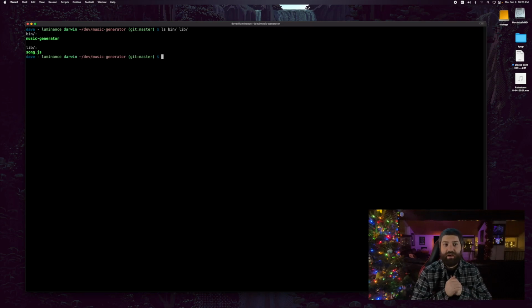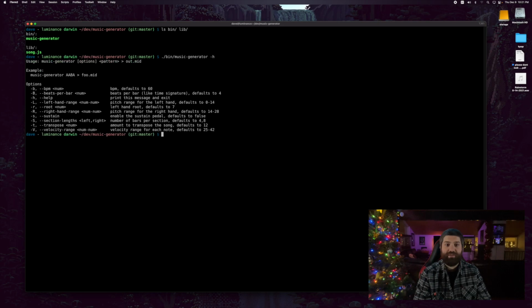The bin directory houses music generator. This is the entry point to the code. This is something you can call on the command line. In fact, you can even give it a -h for help, and it would give you a nice little help screen. All this is responsible for is taking in command line arguments from the user, putting them in some sort of format that all of the logic inside /lib/song can deal with. So the bin file is actually very small. The heavy lifting is done in the song.js file. So let's jump into that.